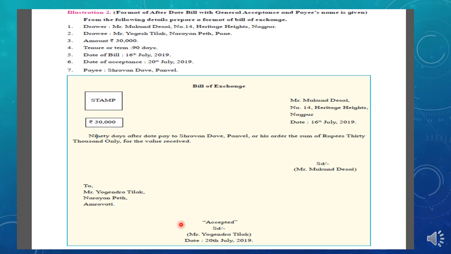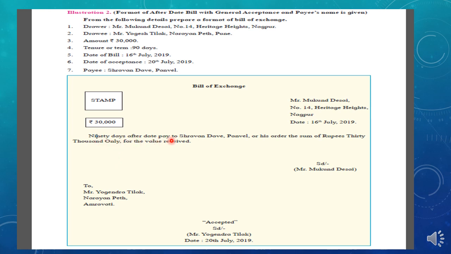Now students, the format is an after-the-date bill, journal acceptance, but some other person's name as a payee is written in the bill. Again, the drawer's name and address will be written on the right-hand side. Here it is given Nagpur, and the date of the bill is given as 16 July 2019. The stamp, the amount of the bill is 30,000, and here they have written tenure 90 days. You have to write 90 days. You can't write 3 months. If they have written the period in days, the days will be written. If they have written the period in months, months will be written.